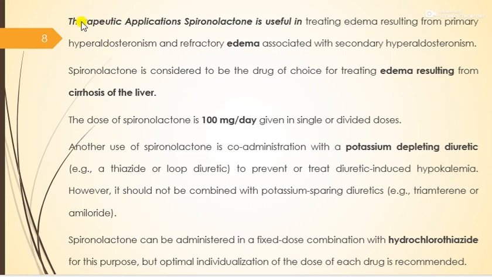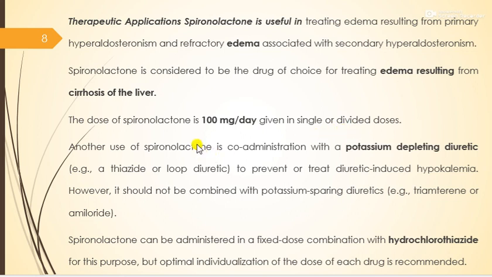Now we are going to study the different therapeutic applications of spironolactone. Spironolactone is very useful in treating edema resulting from primary hyperaldosteronism and the refractory edema associated with secondary hyperaldosteronism. Then, spironolactone is also considered to be the drug of choice for treating edema resulting from cirrhosis of the liver. The dose of spironolactone is 100 mg per day given in single or divided doses.